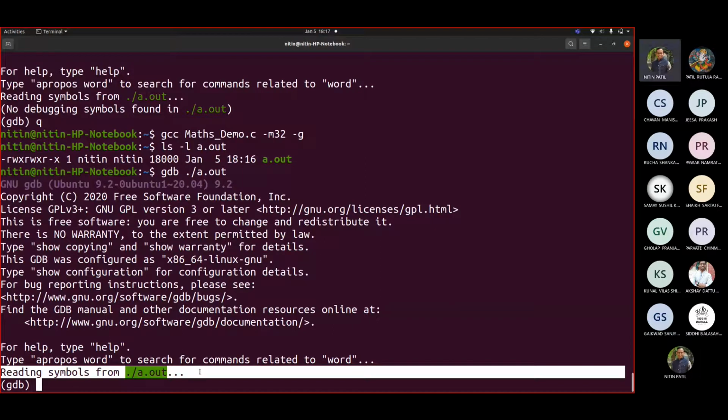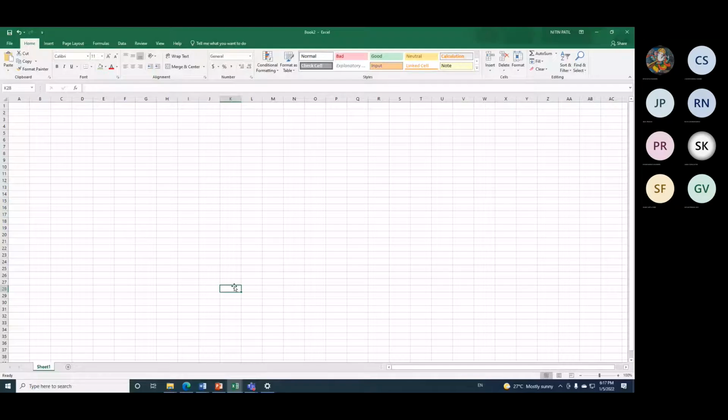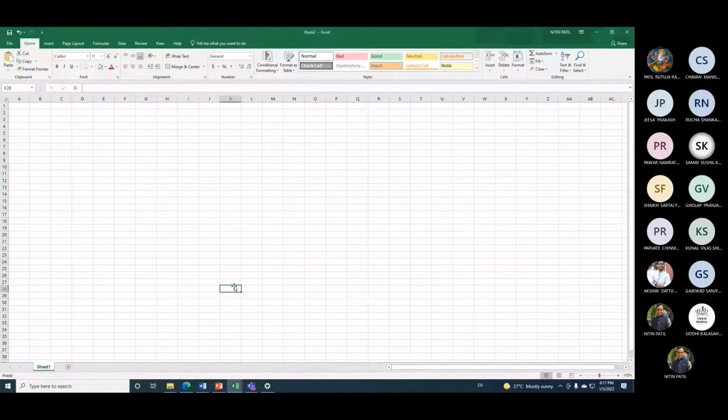So let us try to debug this code. Now our goal is not to see whether my program is working or not. My goal is to show you how the stack gets sampled. Now think of this. Let me share an Excel spreadsheet with you. One minute. Okay. Is this spreadsheet visible to you right now? Excel? Yes, sir. Okay.